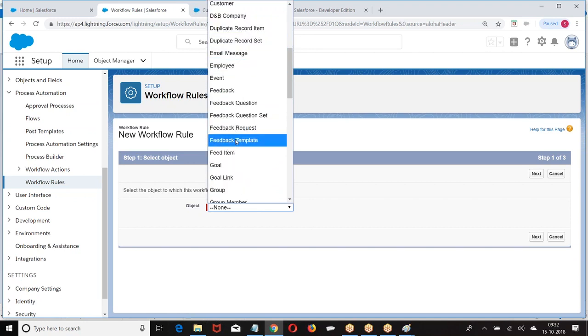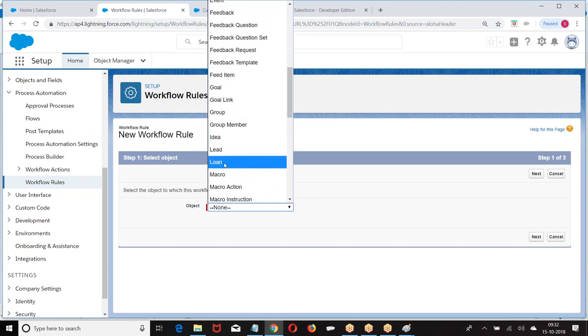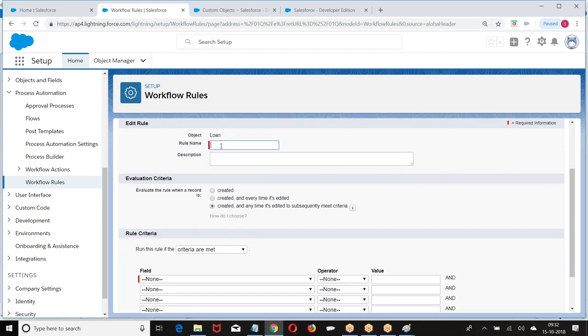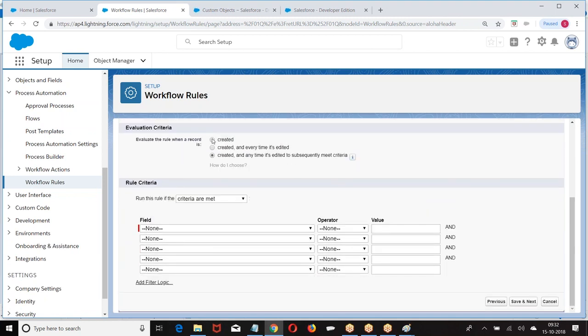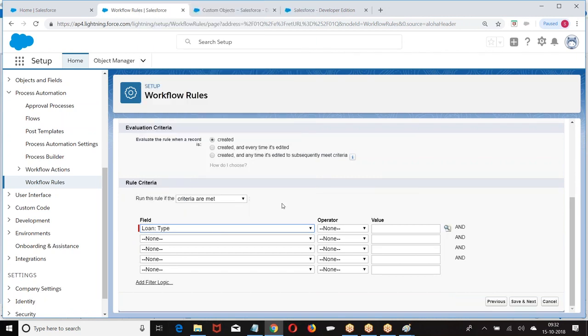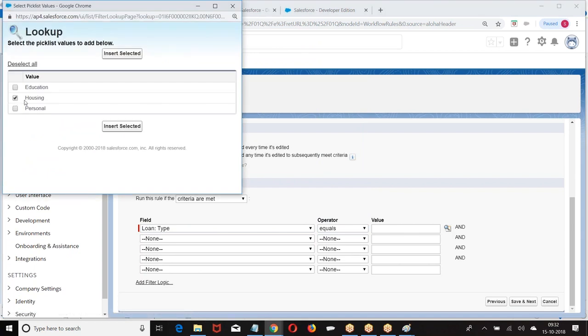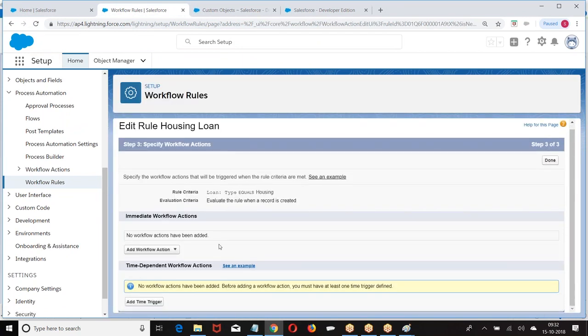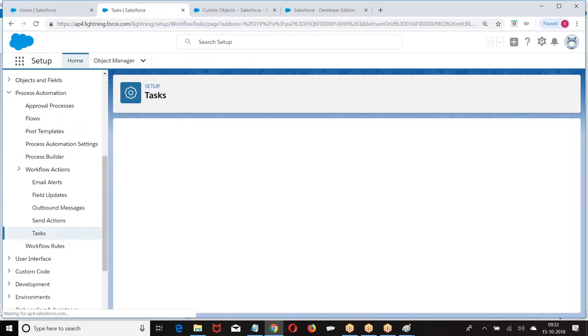So I'm going to create on, let us say, loan object. Next, if loan type equals to housing, then assign a task. What is the task?